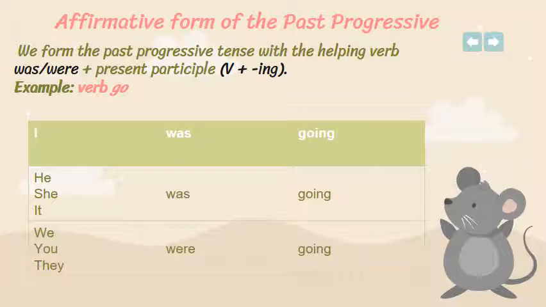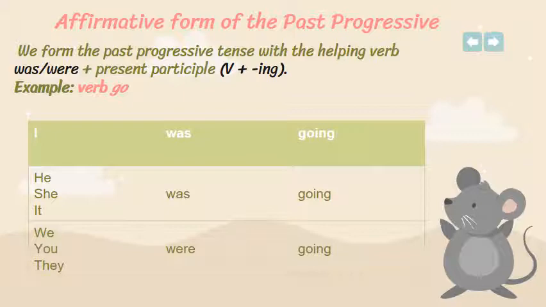Then, this is not enough. This is a helper. It's not the main verb. The main verb must take ing. How? Let me show you. Example, the verb go. If I want to use it in the past progressive, I say I was going, he was going with ing, it was going.